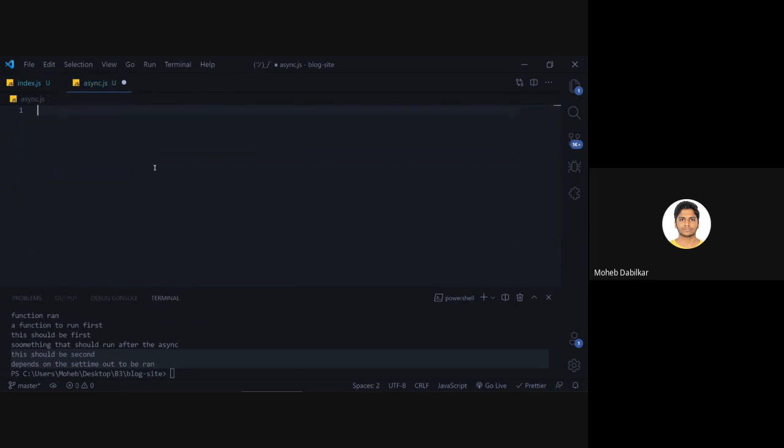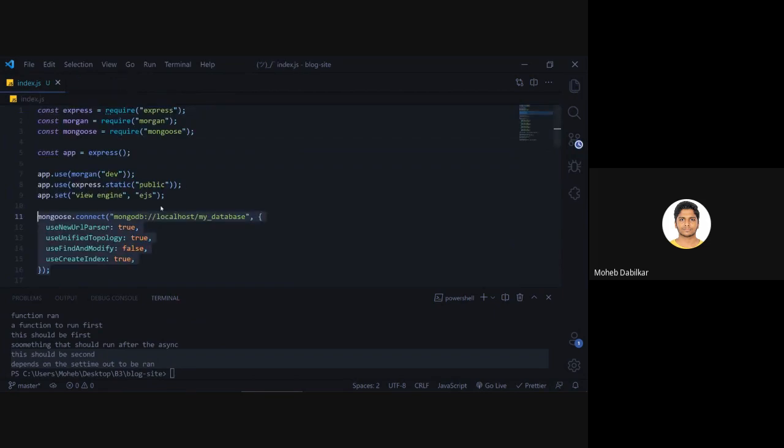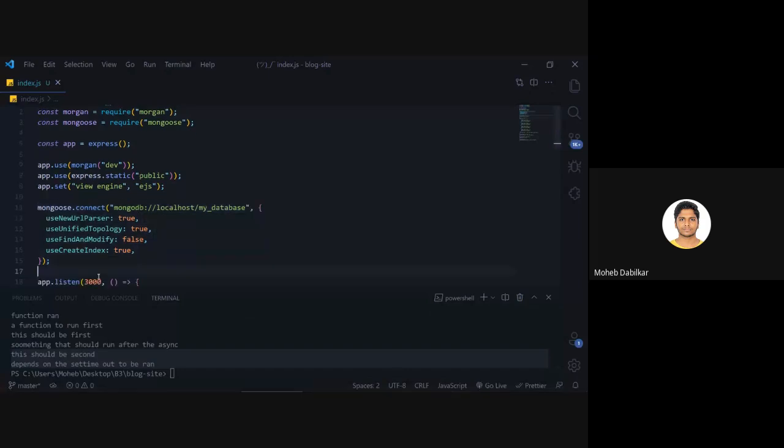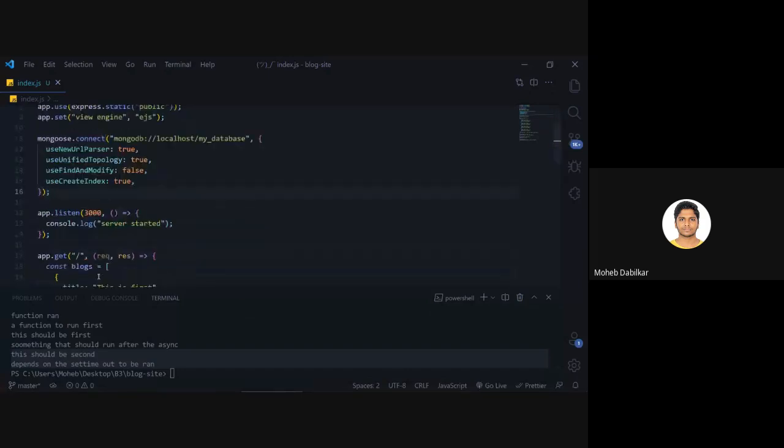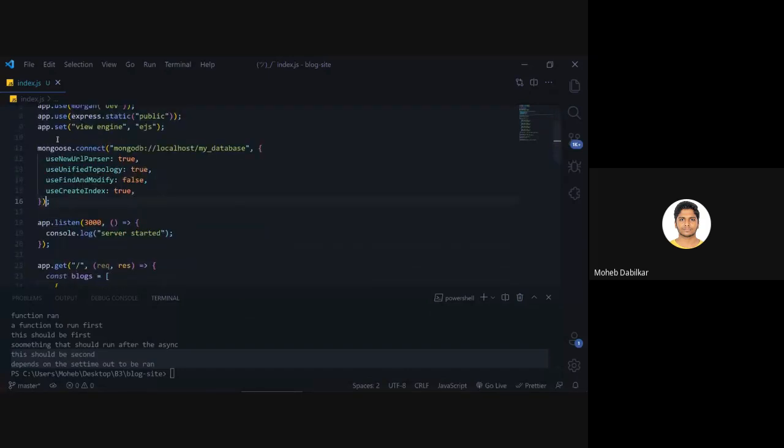Okay, I will get back to you guys on this later on, but for now just remember how asynchronous functions work. You see over here this is an asynchronous function and it takes time to complete. What we can do is either await for this.